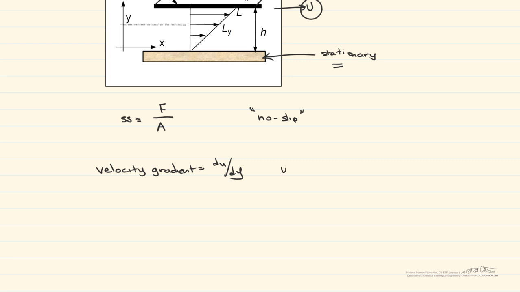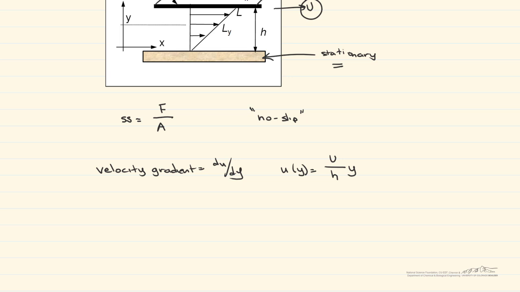In other words, u of y is equal to U, the velocity of the plate, divided by h, which is the space between the plates, times y. However, we can have more complex velocity profiles, but in the interest of showing you how viscosity and shear stress work, we're going to stick with a linear one.